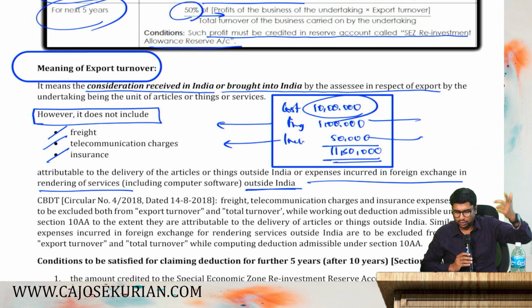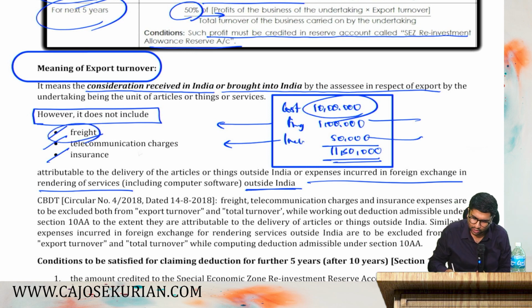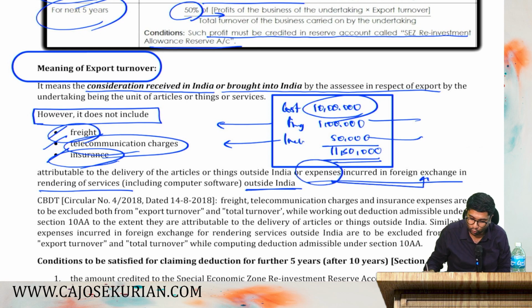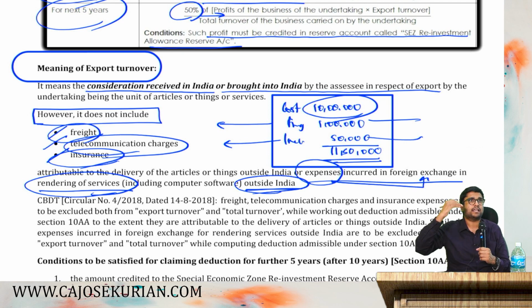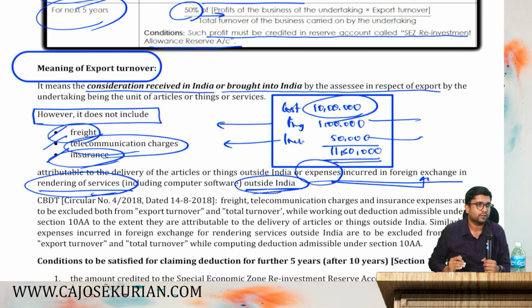So you need to remove either freight or telecommunication charges and insurance and any other expenses incurred in foreign exchange for rendering services outside India. Say for example, overseas installation charges. You are charging something in the bill for the overseas installation also. That also has to be excluded from the export turnover.